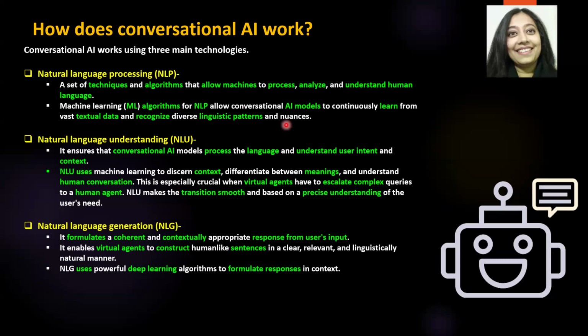So, as a user, as a human, when you are communicating with a chatbot, when you are communicating with a virtual assistant, okay, these are machine learning models behind the scenes. Yes, you see a very fancy UI in the front, but there's a machine learning model behind that is doing